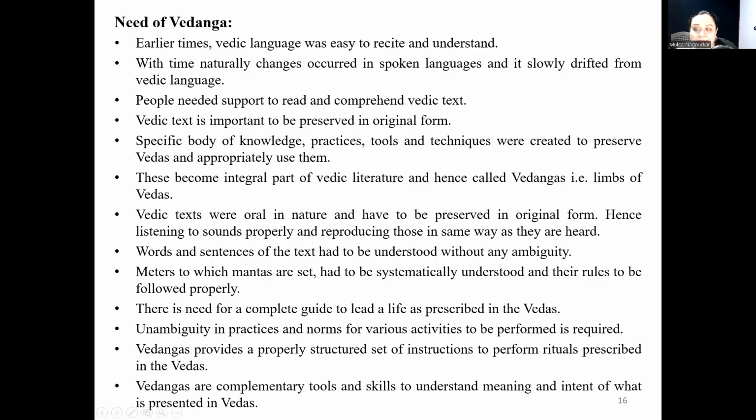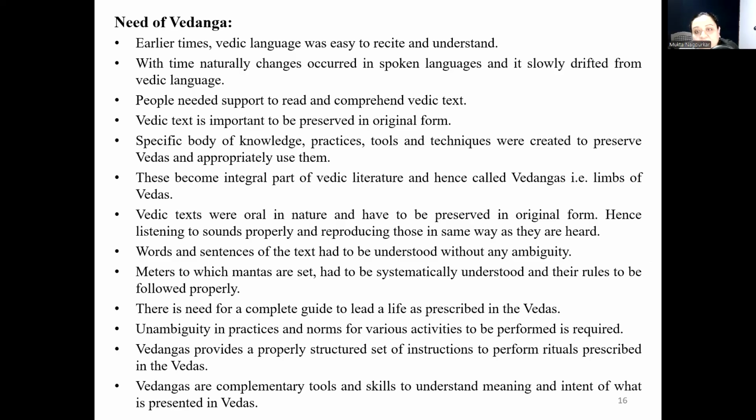As I mentioned earlier, Vedic literature is composed of 3 parts: Veda, Vedanga and Vedanta. Till now we are done with Veda, that is the first part. Now we are moving to the next part, that is Vedanga. In earlier times, Vedic language was easy to recite and understand. With time, naturally changes occurred in spoken languages and it slowly drifted from the Vedic language. So people needed support to read and comprehend Vedic text.